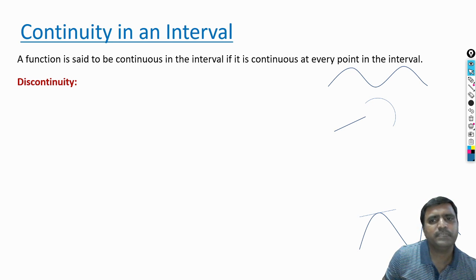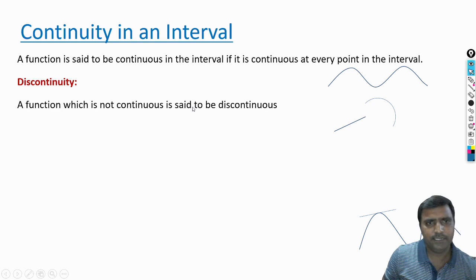Similarly, what is the meaning of a discontinuous function? When a function is not continuous, it is discontinuous. For example, look at this figure. Figure 1 shows a continuous one, with no jumps or breaks. It is a continuous function. The second one is not a continuous function, because the straight line takes a break and then the curve continues again like this. It is just an example I have given. A discontinuous function is one which is not continuous.